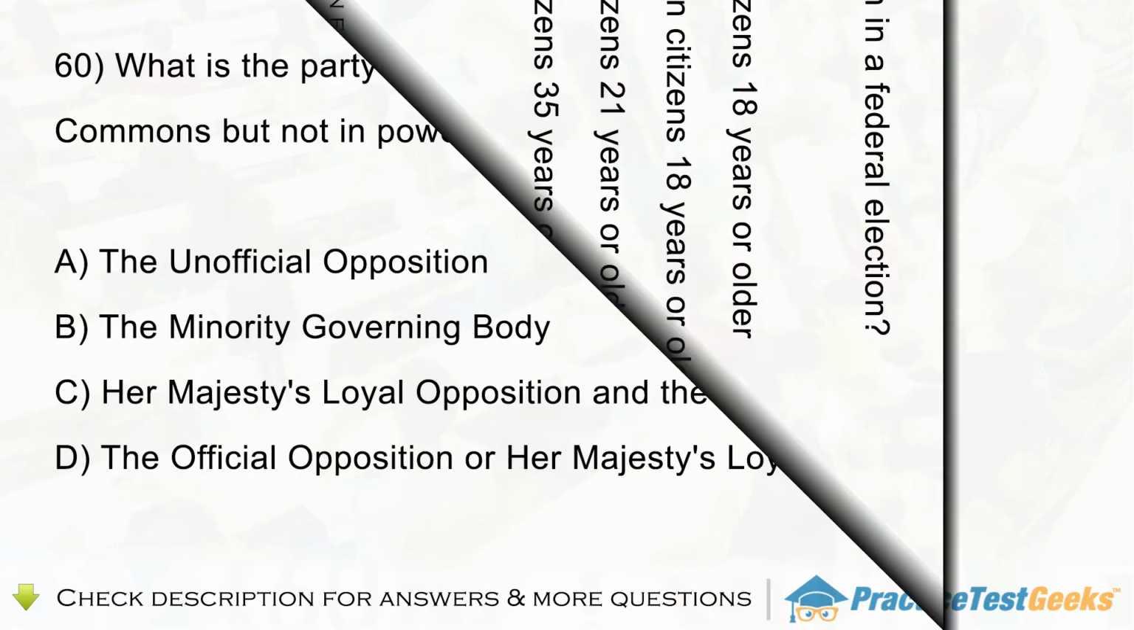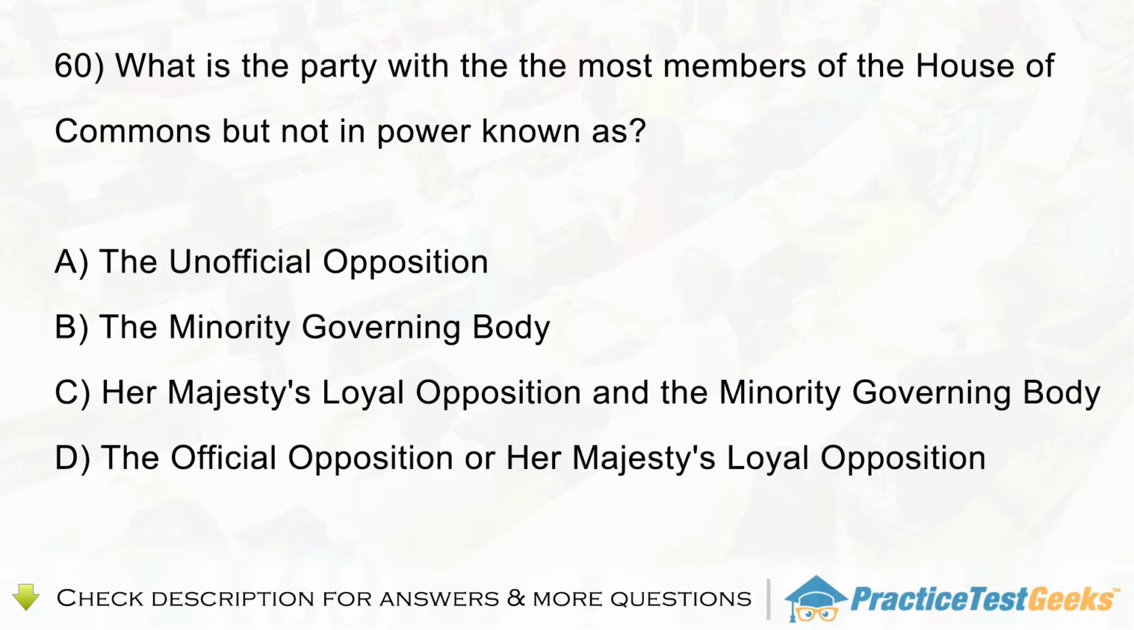Question 60. What is the party with the most members of the House of Commons, but not in power, known as? A. The unofficial opposition. B. The minority governing body. C. Her Majesty's loyal opposition and the minority governing body. D. The official opposition or Her Majesty's loyal opposition.